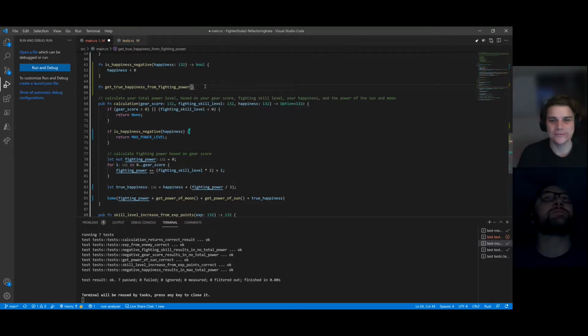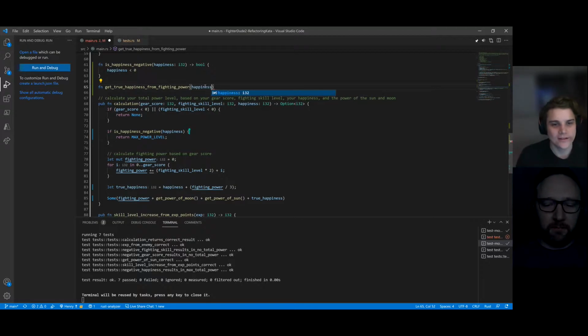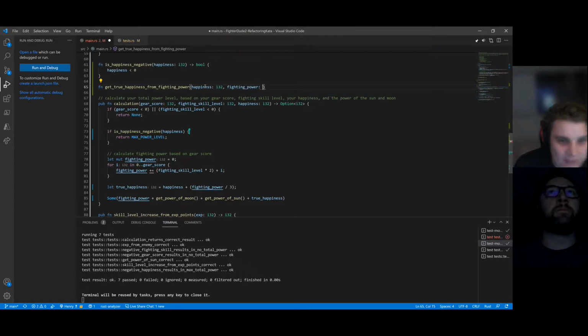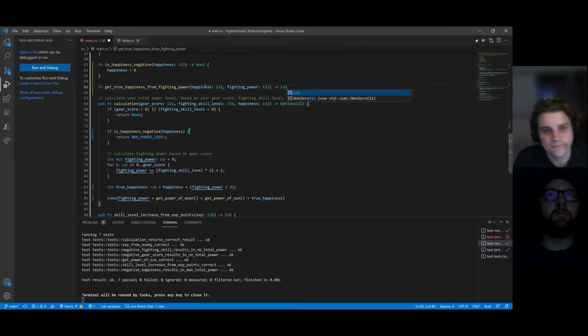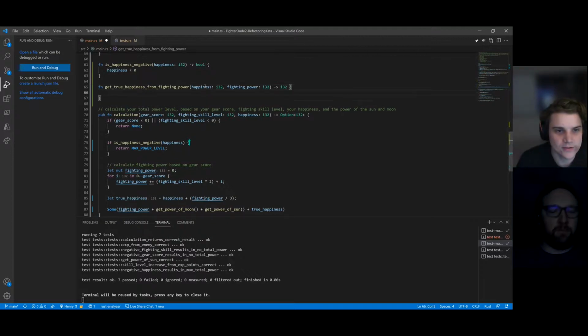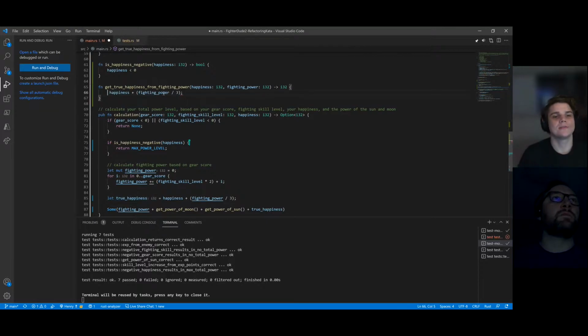So we have two parameters: happiness, which is an i32, and fighting power, which is an i32. And this returns an i32. Then let's paste what you have and get rid of the beginning part of the line, and also the semicolon.